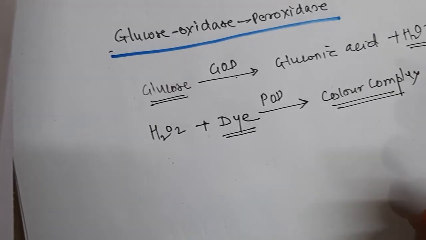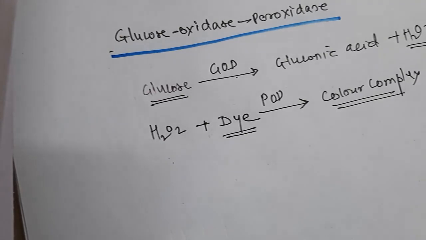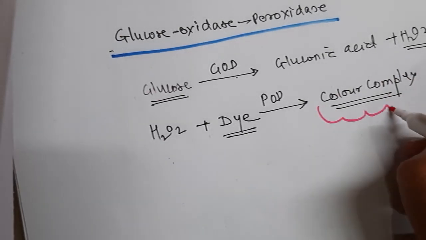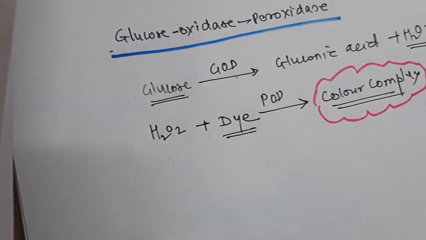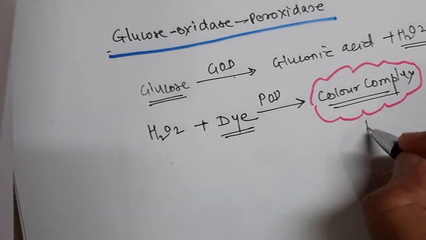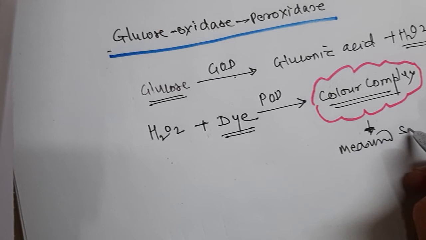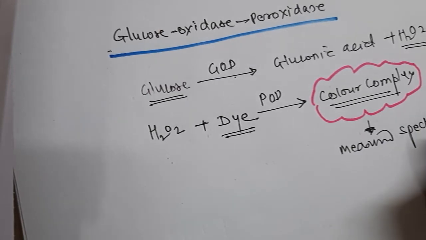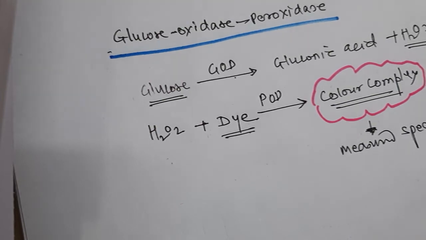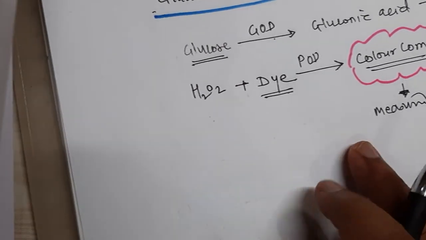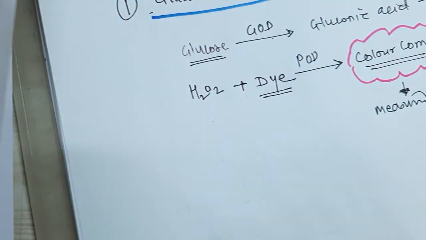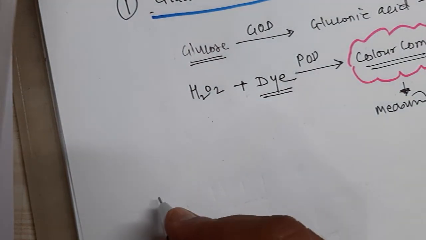Okay, and these dyes will give the color complex, and this color complex is measured spectrophotometrically. Okay, just remember this, it is very important, the principle of how it works.